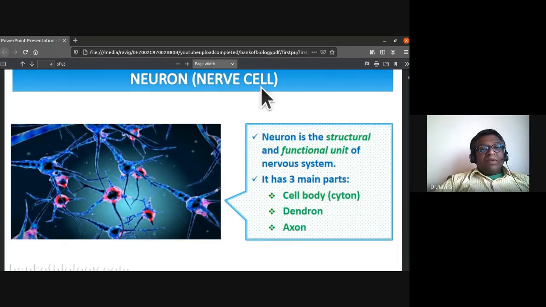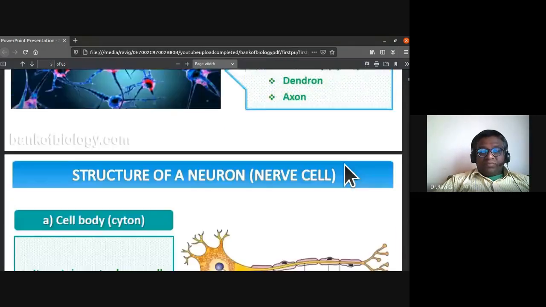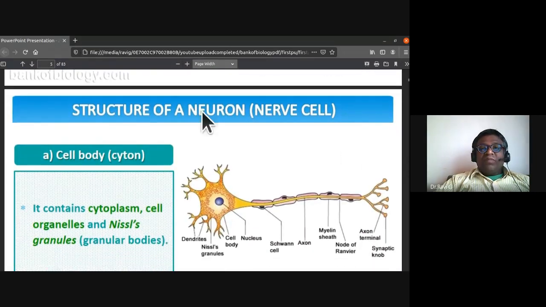Now just remember, the neuron or nerve cell is the structural and functional unit of the nervous system or neural system. It has three main parts: the cell body, which is also called cyton, then dendrons and axons. If you study the structure of a multipolar neuron, they have many dendrites, and this is the cyton. Cyton has a prominent nucleus, and they have Nissl's granules within the cytoplasm of the neuron.